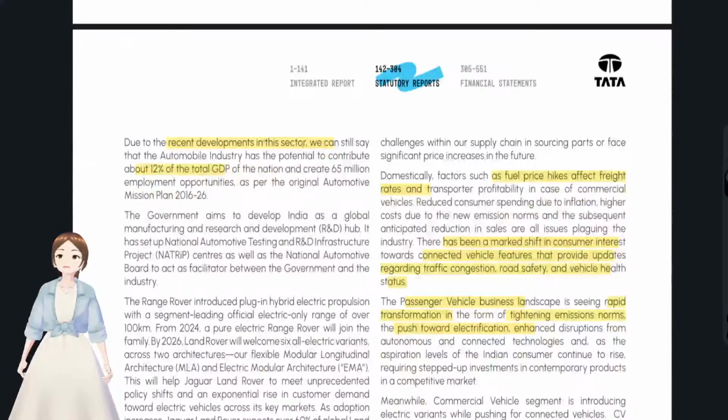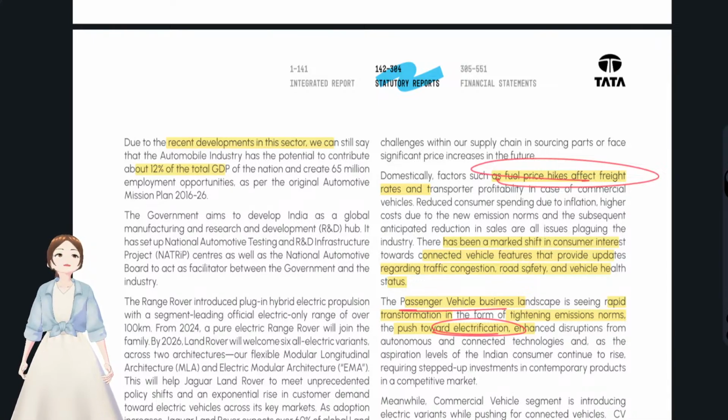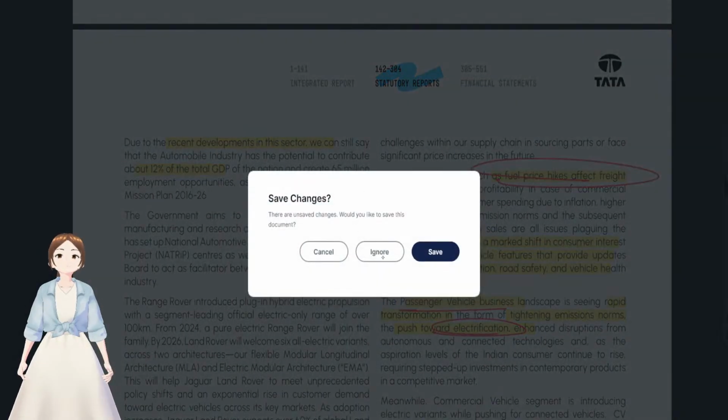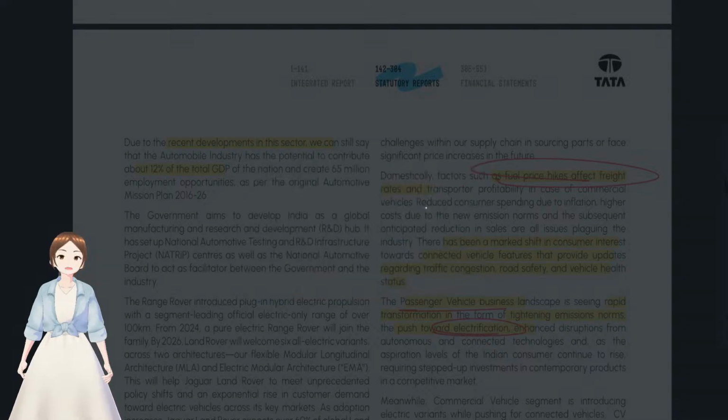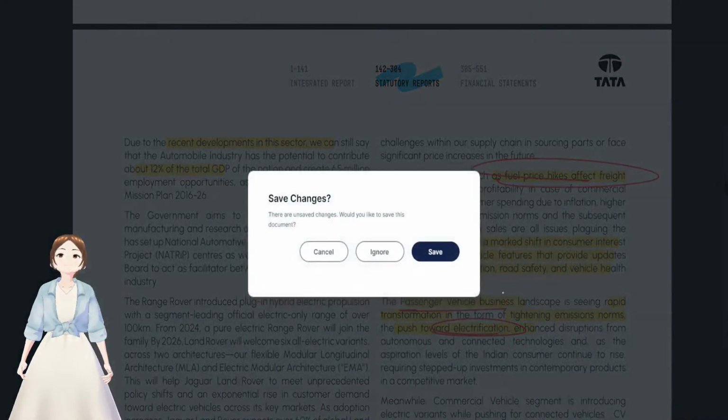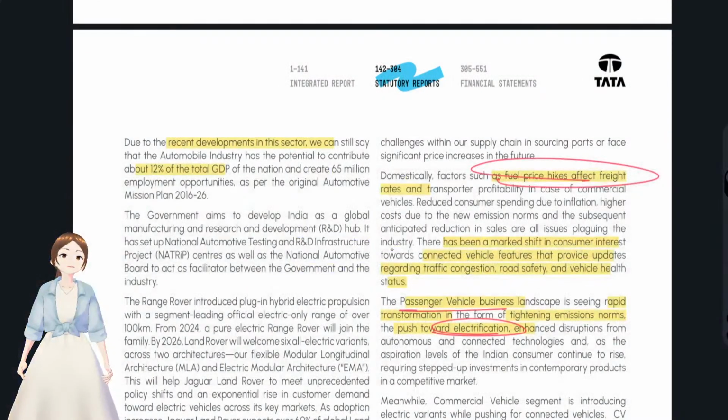And see here, with the increase in fuel prices, passengers will go mostly for electrified vehicles, and mostly they'll opt for passenger vehicles. See, what they were saying is that the nation they were doing business in was stable, and the industry in which it was doing the business would grow.